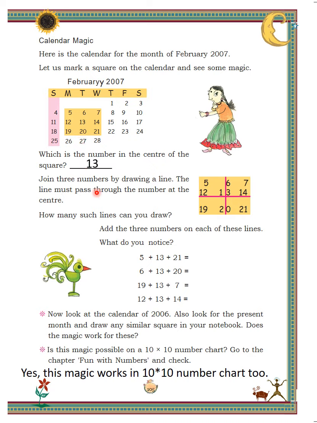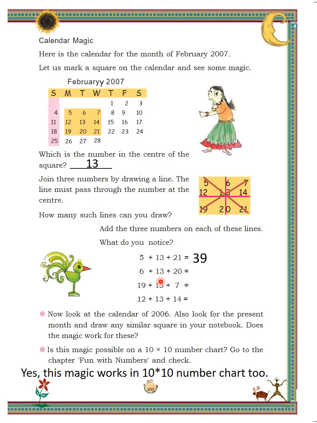Join three numbers by drawing a line. Children, draw it as drawn in this figure. We can draw four such lines in this box. Next, add the three numbers on each of these lines. What do you notice? 5 plus 13 plus 21 is equal to 39.